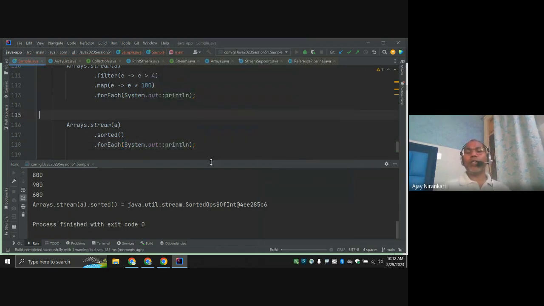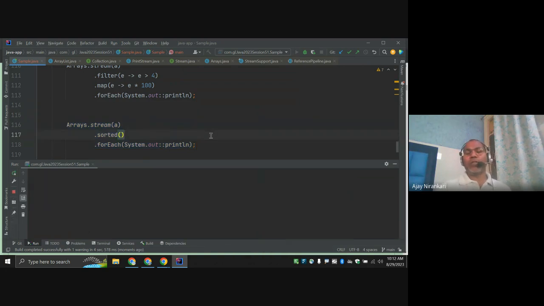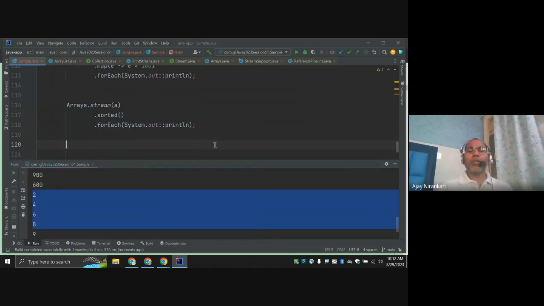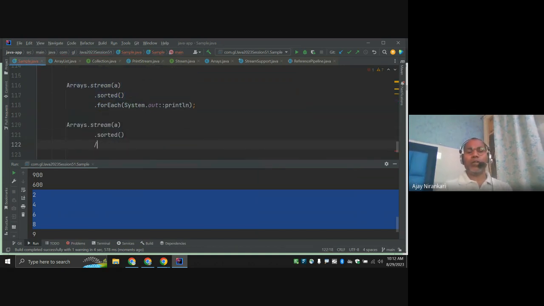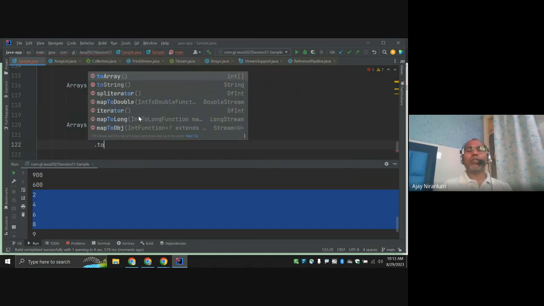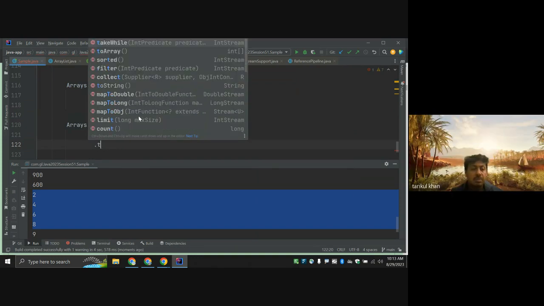We have two options, right? Just print them or collect to list, right? This is your option. If I just want to print, this is the print. Or you want to collect them, so you say this is the complete data. Here say dot to list, right? Collect